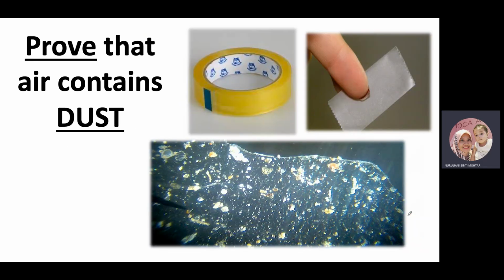Okay, number 3 is experiment to prove that air contains dust. As we use this sellotape, kita gunakan sellotape. Just ambil a small part of the sellotape and then when you stick it on any surface such as your mirror or your TV screen or your window pane, melainkan awak baru cuci dia. So kalau dah lama tak cuci, awak stickkan kat situ, bila awak angkat balik, you will see dirt on the sellotape.